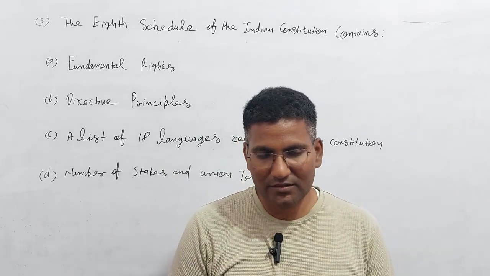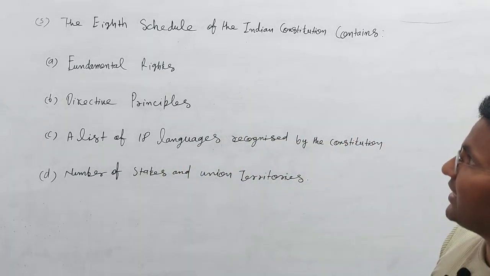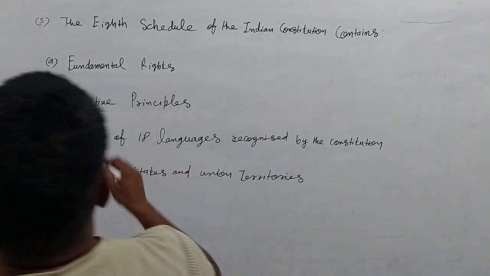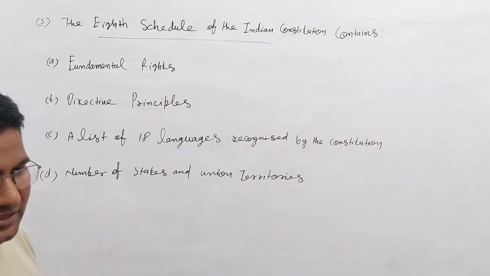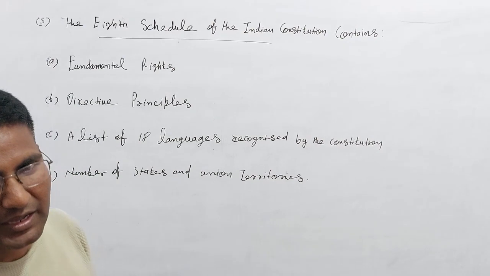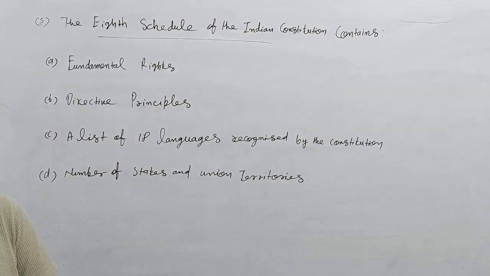Now let us see question number 5. The question is: the 8th Schedule of the Indian Constitution contains. In the 8th Schedule, initially in the Indian Constitution there were 18 languages, and later 4 more languages were added.